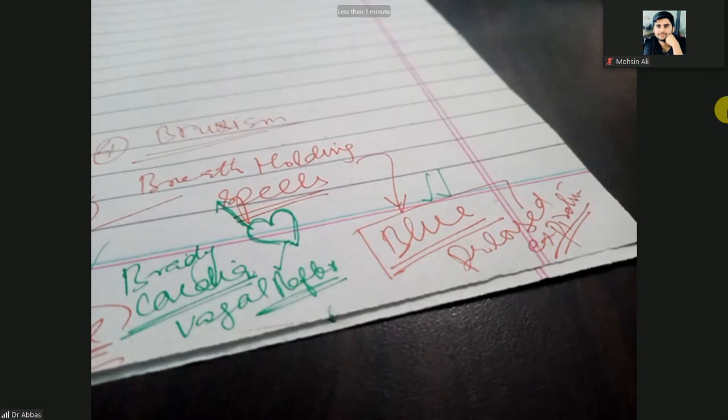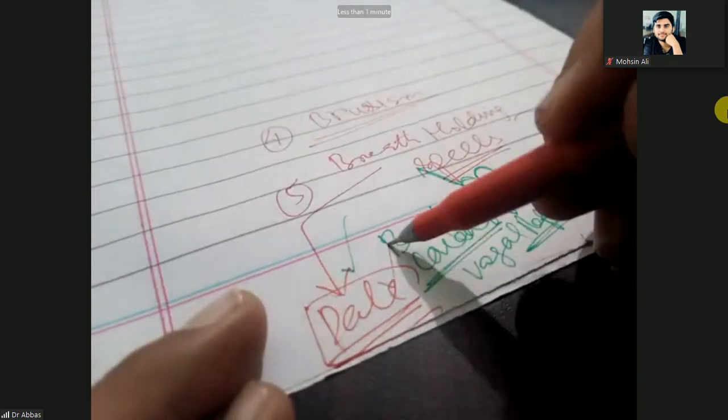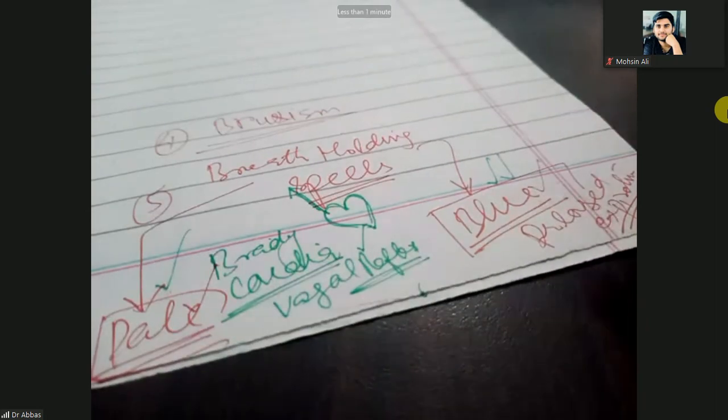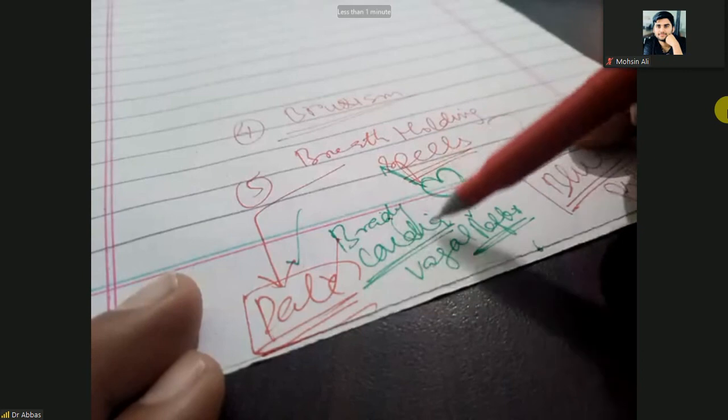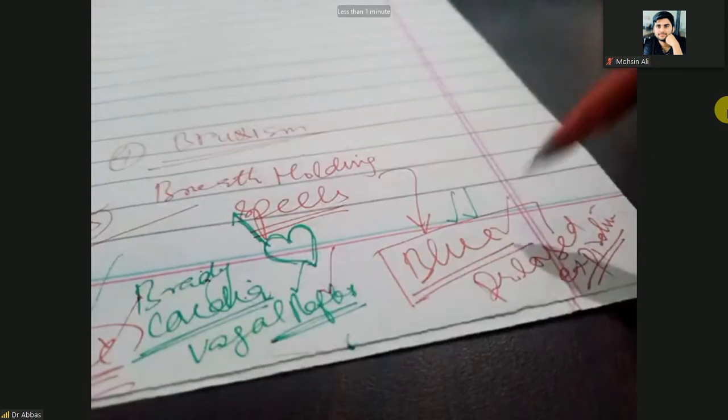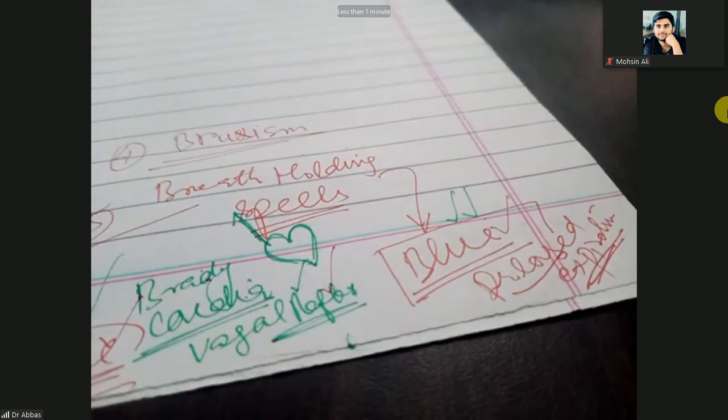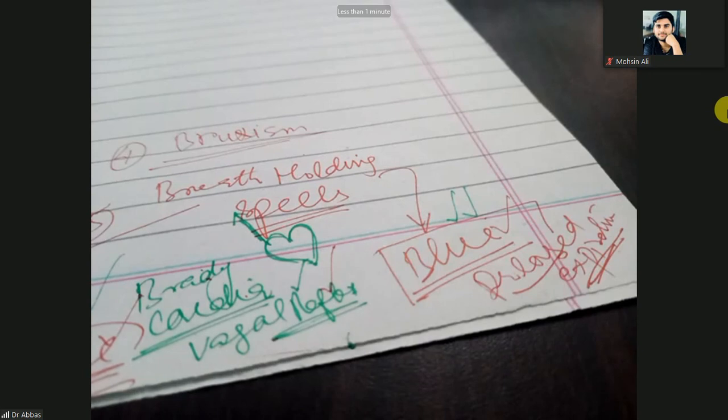It is not blue syndrome. Blue syndrome is totally different from this. Blue here means cyanotic breath holding spells. Keep in mind, breath holding spell is of two types: one is pale, and the other is blue or cyanotic. The etiologies of both are different. Here, the pale type is due to bradycardia reflex control, and the blue color is due to prolonged expiration. Okay, here there is no treatment, so you will just go with behavioral therapy.